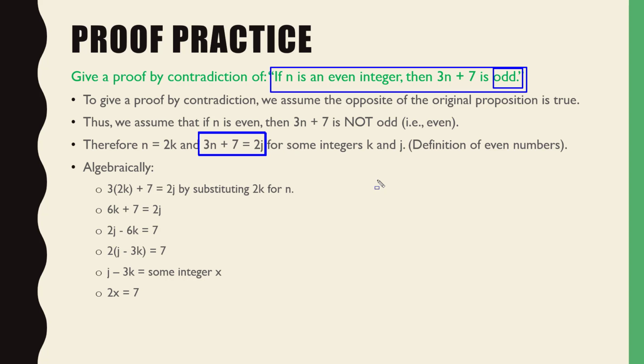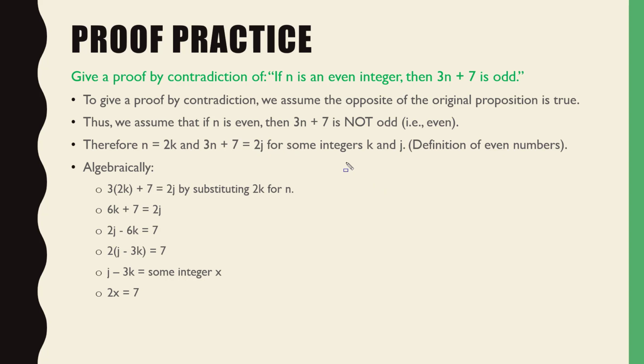For those of you who didn't do that, what you did was this. You just took this and ran with it. And then you evaluated that and you discovered that that ends up equaling an odd number, right? Since it equals an odd number, what have you proven? You've proven that 3n plus 7 is odd, right? Well, remember, we're trying to prove that 3n plus 7 is not odd. That's our opposite proof, right? Does that make sense? Okay?